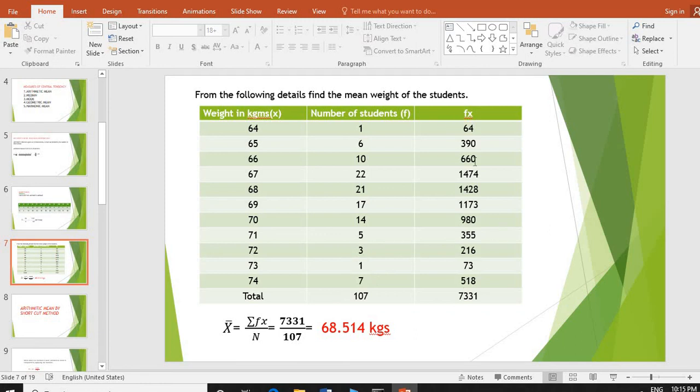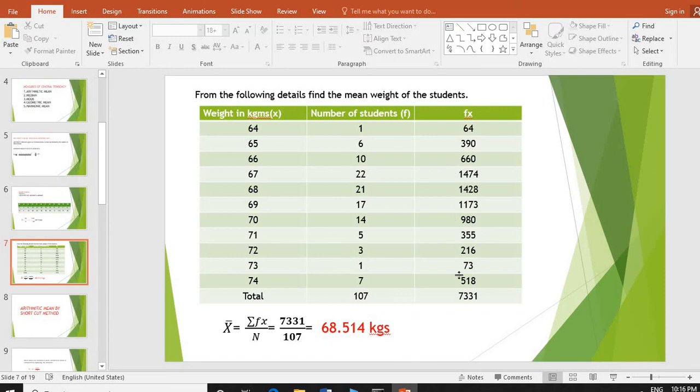How to find out fx values? If we multiply these two values, f into x, 64 into 1, we get 64. 65 into 6, that is 390. 66 into 10, 660. 67 into 22, 1474.